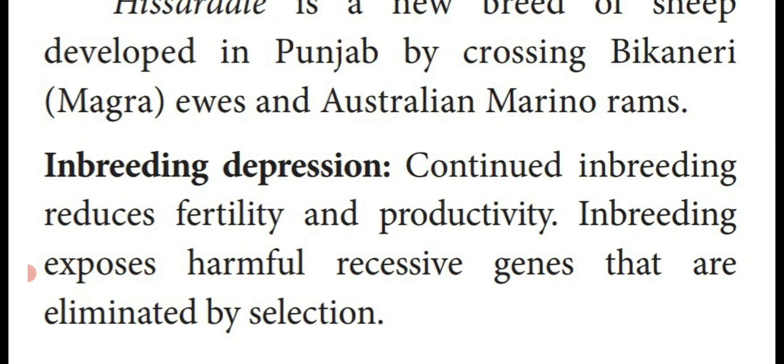Due to this continuous inbreeding process, harmful recessive genes are exposed and eliminated by selection.